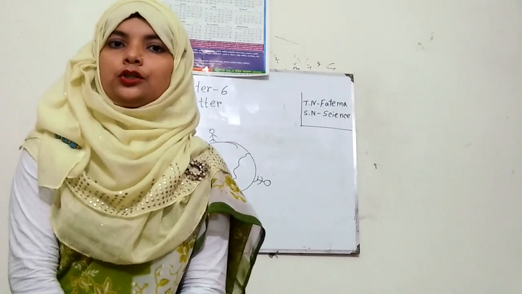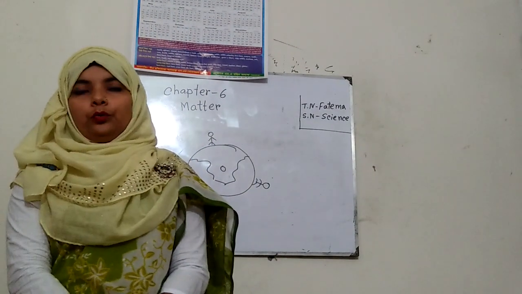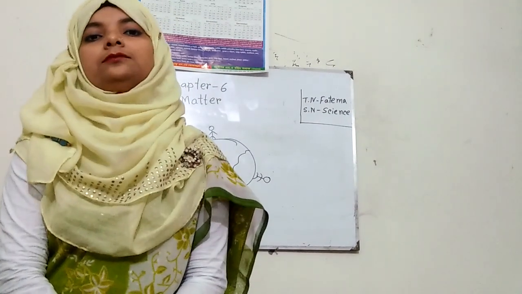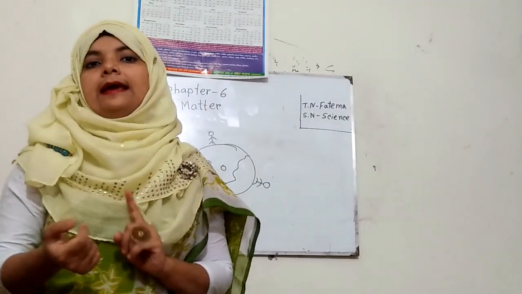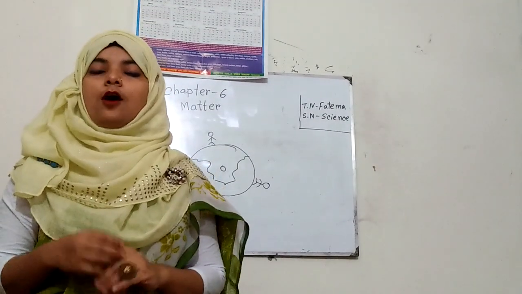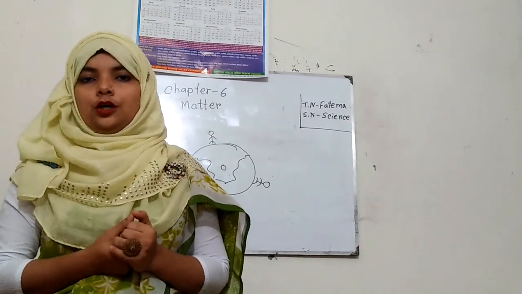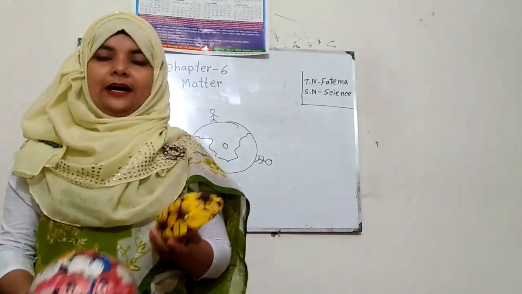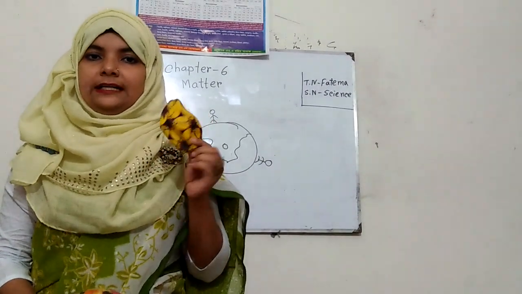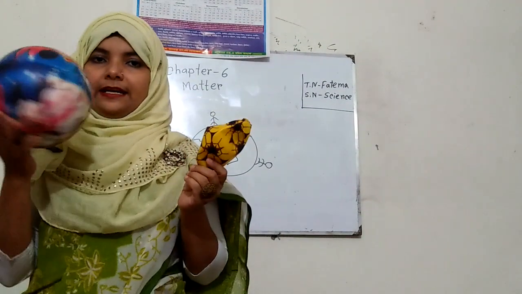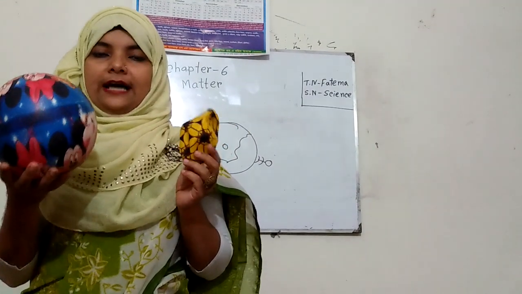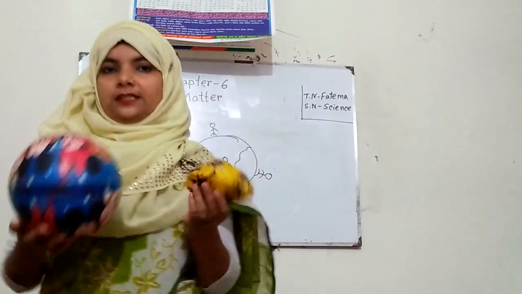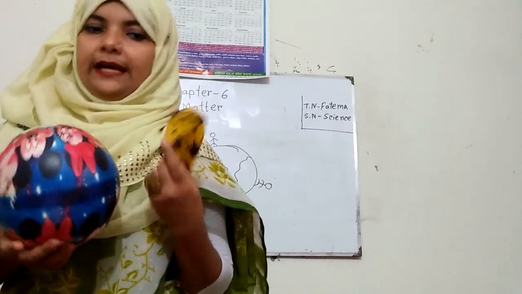So how can we show this? We know the 3 properties of air. The 3 properties of air are: air takes up space, air has weight and air opposes a pressure. I want to show you that here is one deflated ball, and here is one inflated ball. I think you have already learned from the book some experiments with this inflated and deflated ball.